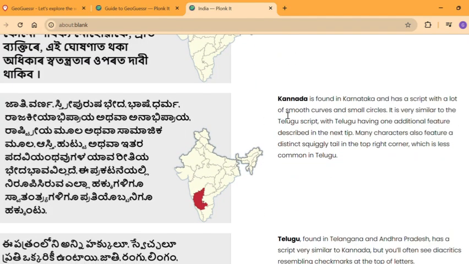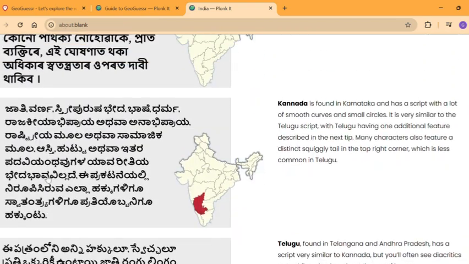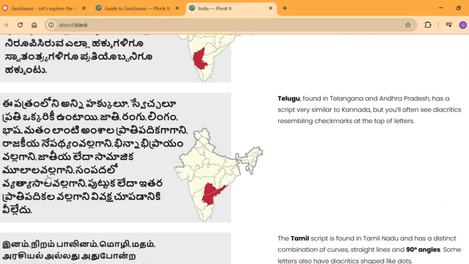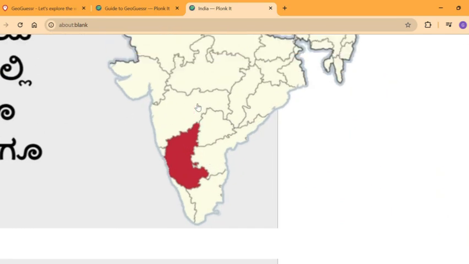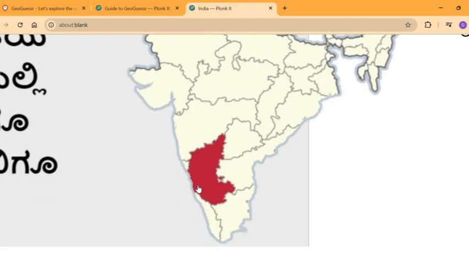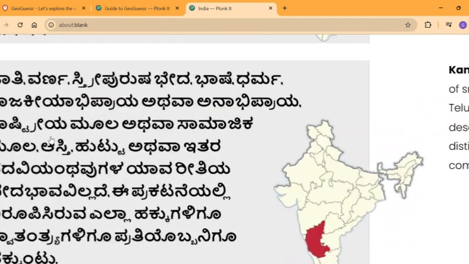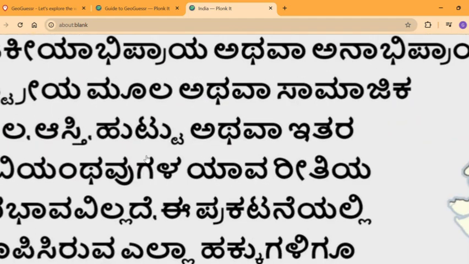As well as that, we have Kannada, which along with the Telugu language are very similar. So Telugu is spoken in Telangana, Andhra Pradesh area, as well as Karnataka, which speaks Kannada. In order to differentiate these two, basically Kannada has these hooks on top of the letters.